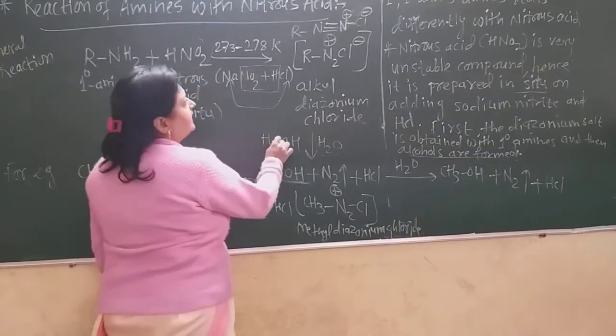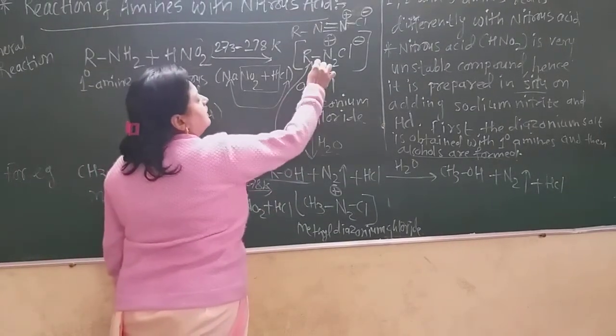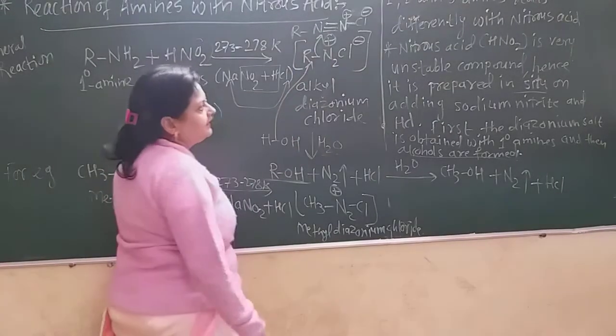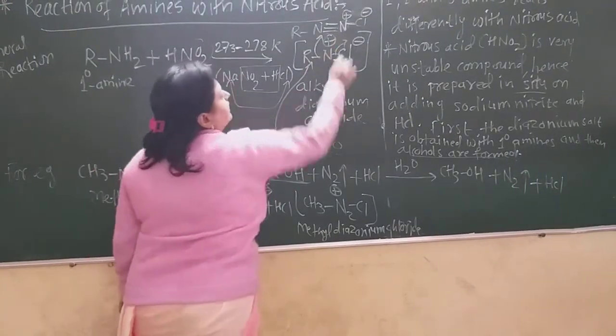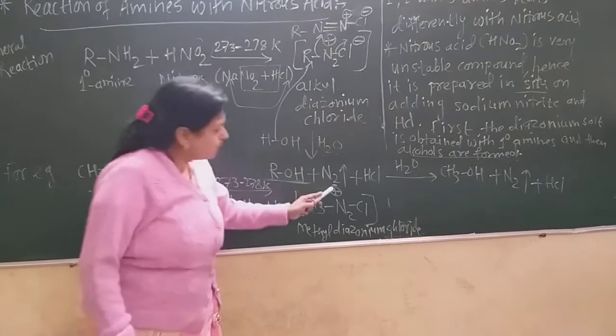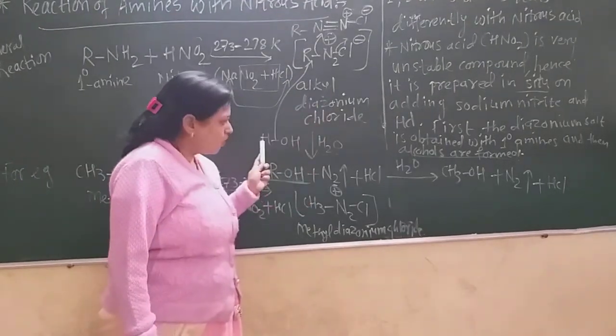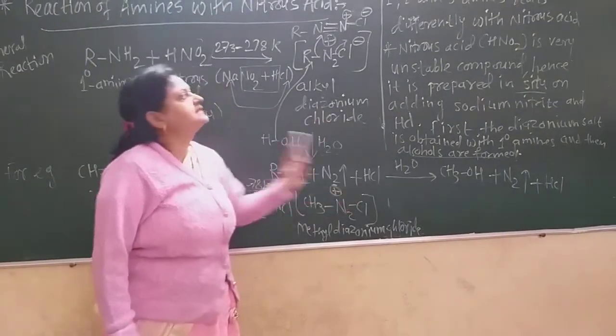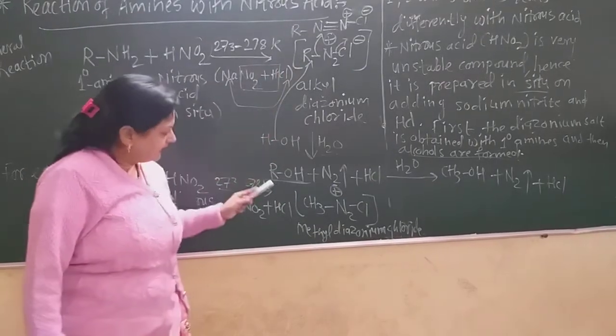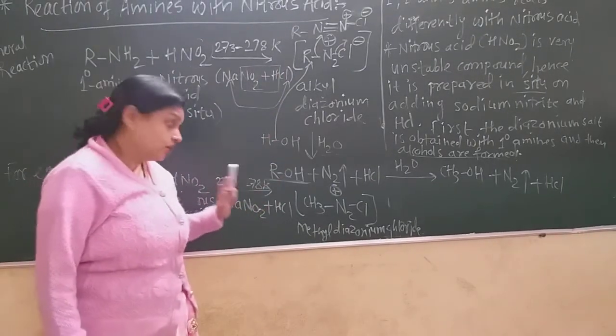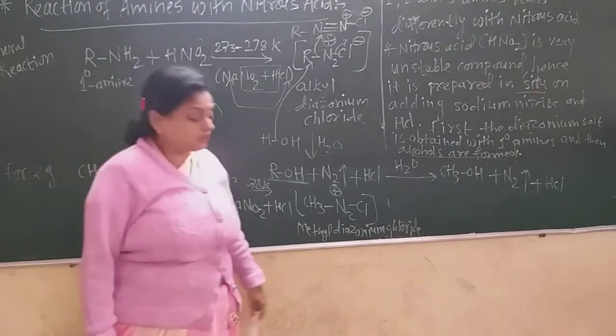So OH attacks on this, and the nitrogen gets eliminated as N2 gas, and Cl also gets eliminated. There is formation of N2, the H of water, and the chlorine from the HCl as the byproduct, and R gets attached to OH to give the alcohol. This is a very important reaction. Alcohol is formed from primary amines.